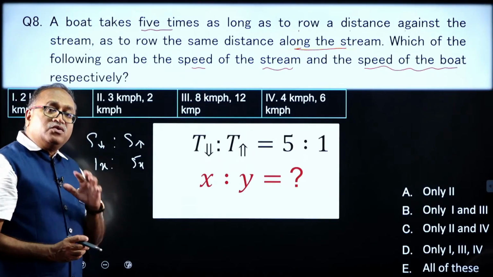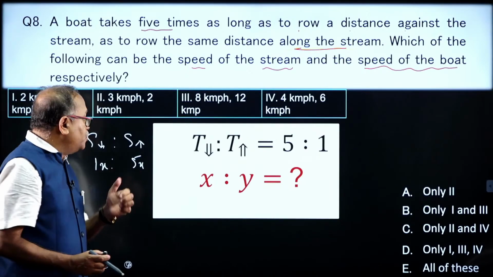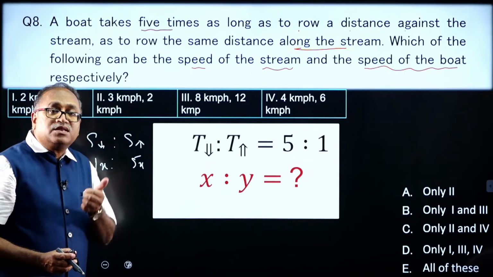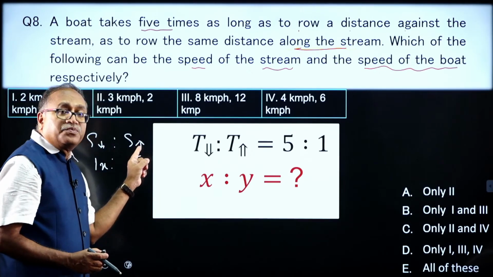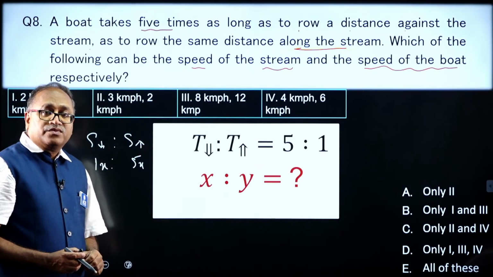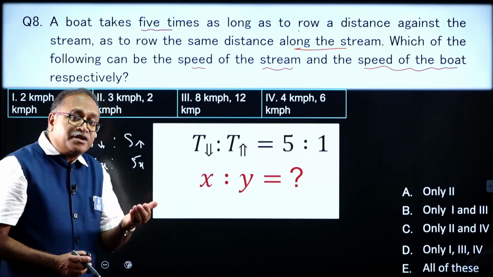Now, can you find out the speed of the boat? When the speed of downstream and upstream is given, the speed of the boat will be the sum of the speed of upstream and downstream divided by 2. And can you find out the speed of stream current?